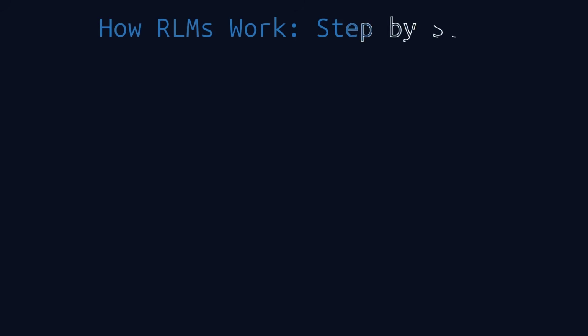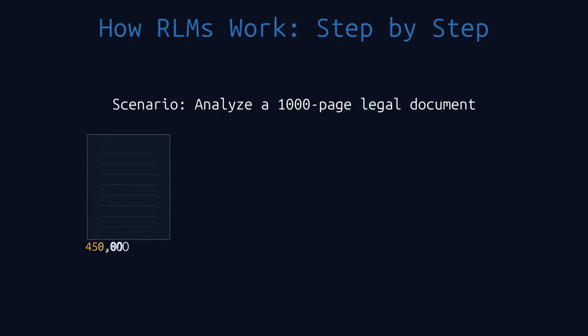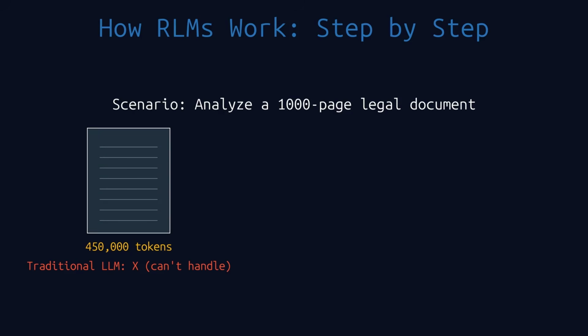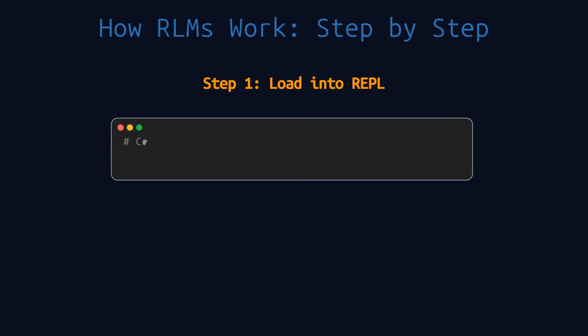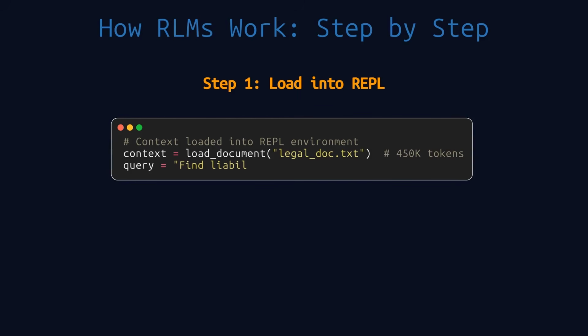Let's walk through a concrete example. Imagine you have a 1,000-page legal document, 450,000 tokens. A traditional LLM simply cannot handle this. Here is how an RLM tackles it step by step. Step 1. The entire document gets loaded into the REPL environment as an external variable. The model never tries to ingest it directly.